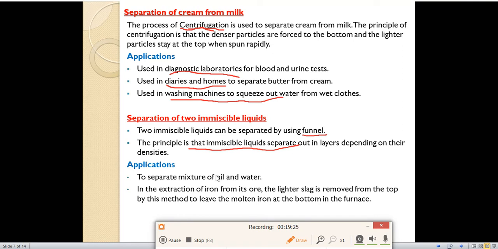Next is the extraction of iron from its ore. The lighter slag is removed from the top by this method, to leave the molten iron at the bottom in the furnace during the extraction of iron. When iron is extracted from the ore, the lighter slag moves to the top and the molten iron is left in the furnace. By that we can separate them by using the funnel.